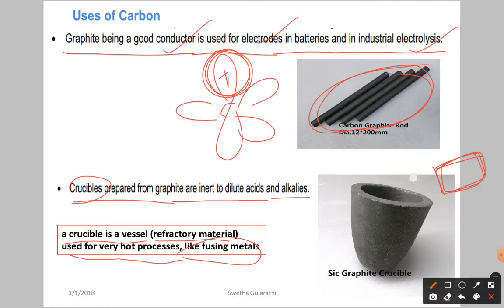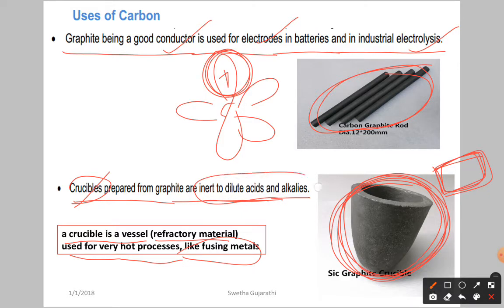So here we are using graphite crucibles. These are called crucibles. So you can go for high temperatures, and a solid metal can be converted into liquid. So you are going to use a graphite crucible, and these are inert to dilute acids and alkalis, meaning they are not going to react with the acids and alkalis.